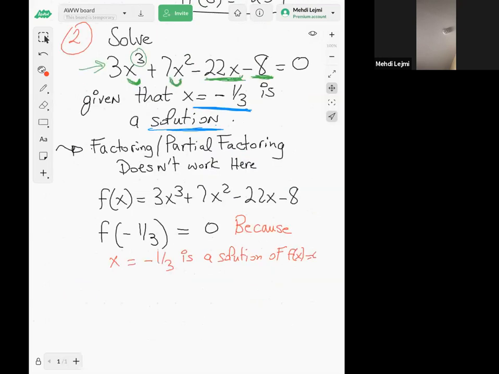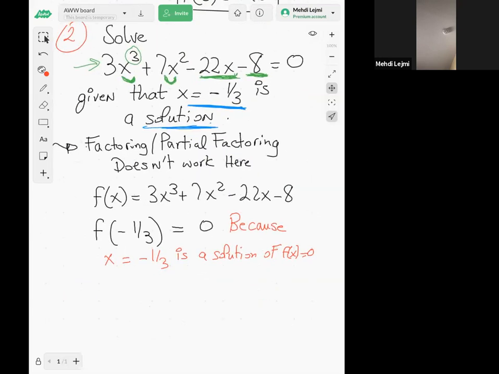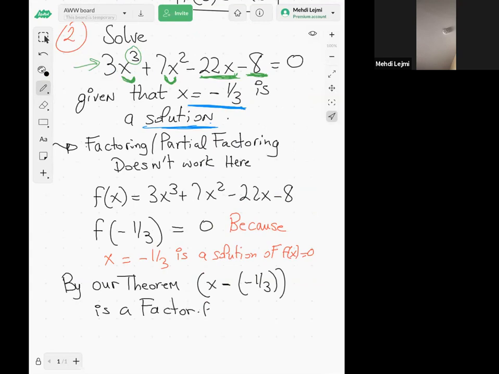So what I'm saying is, because f of negative 1/3 is 0, then by our theorem, x minus c, which is x minus negative 1/3, is a factor of f of x. Again, remember, f of c is equal to the remainder, and if it is equal to 0, then x minus c is a factor of f of x.